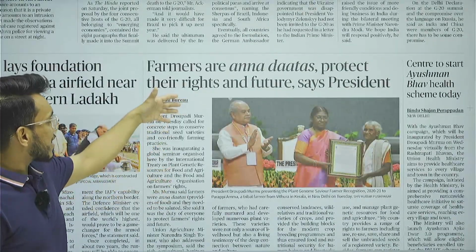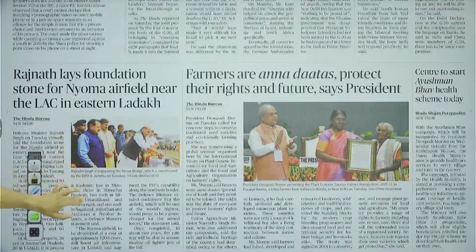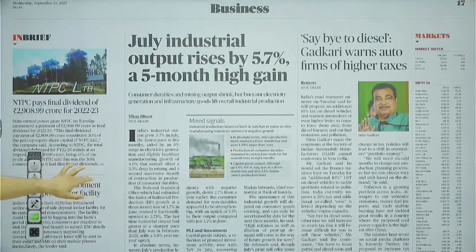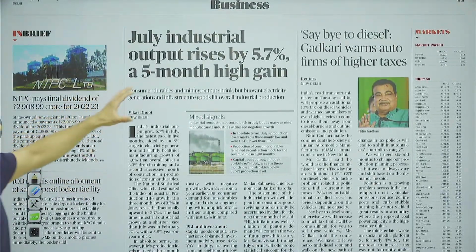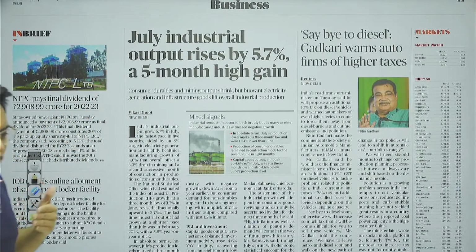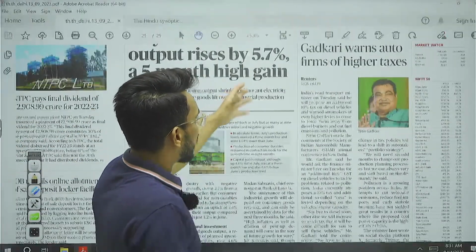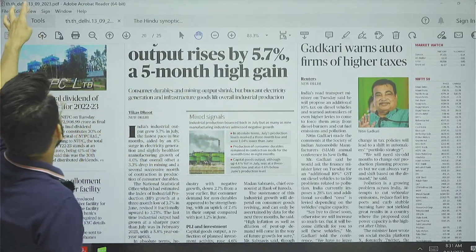Farmers are annadatas, protect their rights and future, says president. Then further moving on, guys, in this particular direction, July industrial output rises by 5.7%. No need to follow industrial output, export import performance, and the position of the current account deficit every month. Say bye to diesel, Gadkari warns of higher taxes.